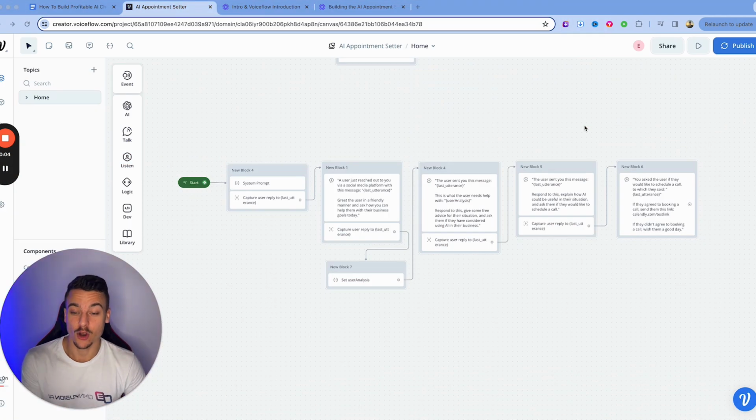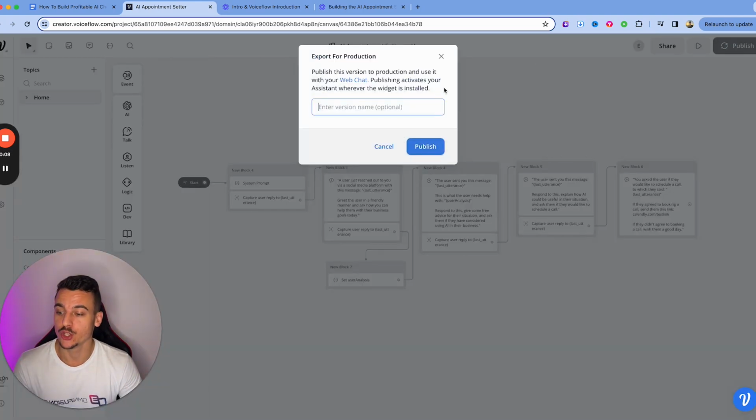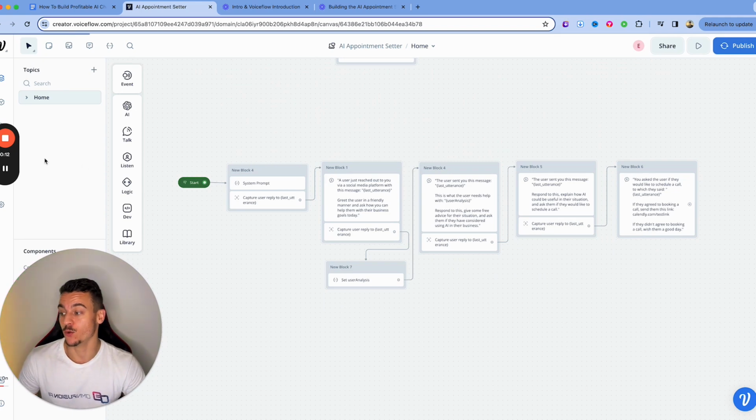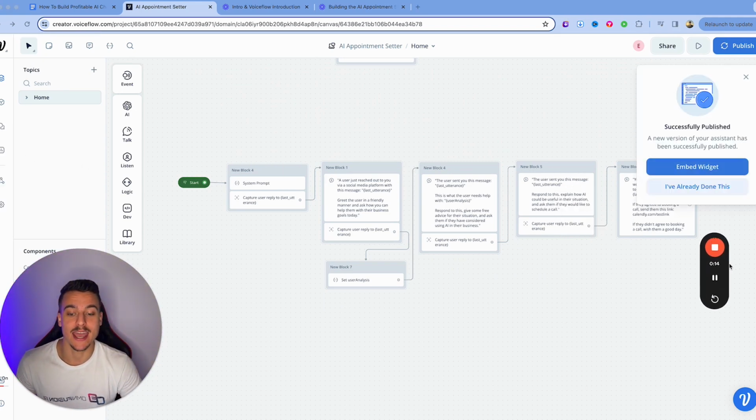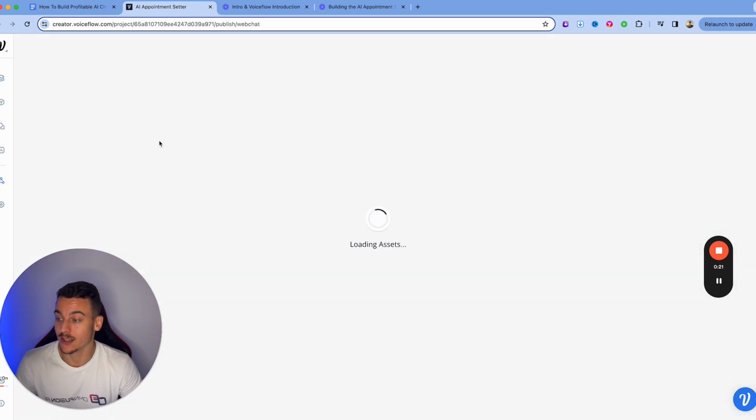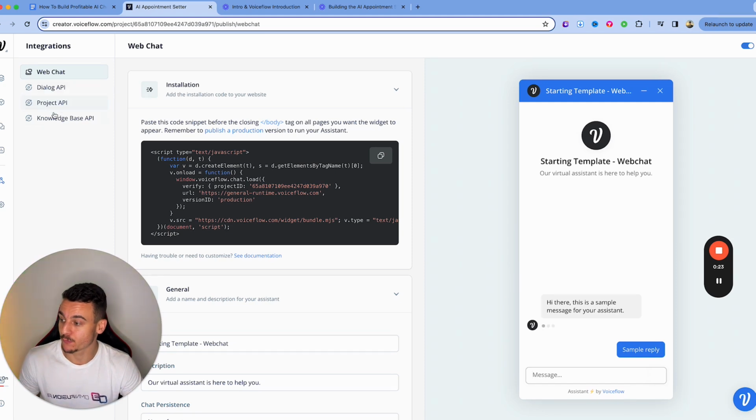All right, let's get started on the ManyChat integration. First things first, make sure that you publish your flow. So just hit publish right there. Make sure that that's done. If you don't publish it, you will not be able to make this live. Now, if you go into the left-hand bar, you will see integration. Click on that, and right here we have a couple different options.